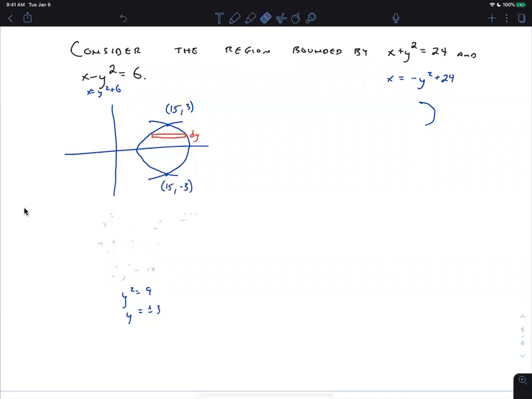And then, so we've got the bottom and the top. We also want the left and the right. This is pretty clearly 6, and this is pretty clearly 24. So there's a relatively complicated dy region. Maybe not the hardest one ever, but does that make sense?